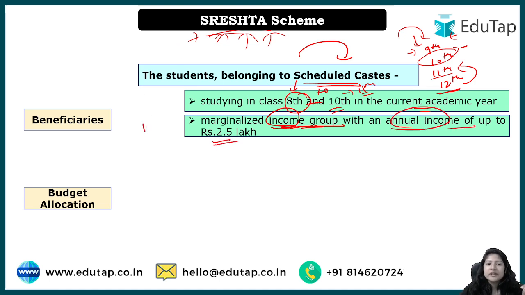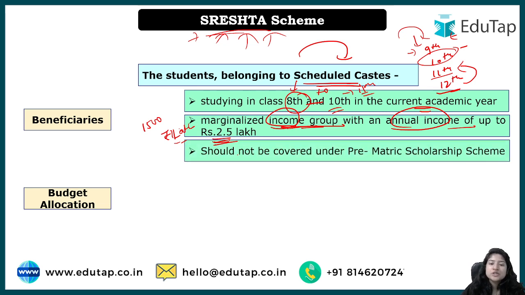Okay, and we have understood that 1500 students in 9th and in 11th will be chosen, right? So even though this criteria has been kept that 2.5 lakh will be there, if there are many students that have emerged in that category, the family groups which have income less than 1 lakh will be given preference. तो क्या मतलब है इसका? 2.5 lakh is like the general criteria. However, if the number of students is more, in that case we have to give preference. So preference will be given to such economic groups where the annual income is less than 1 lakh. ठीक है, simple to understand.